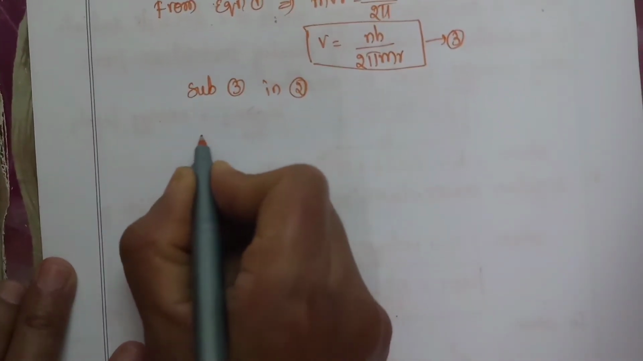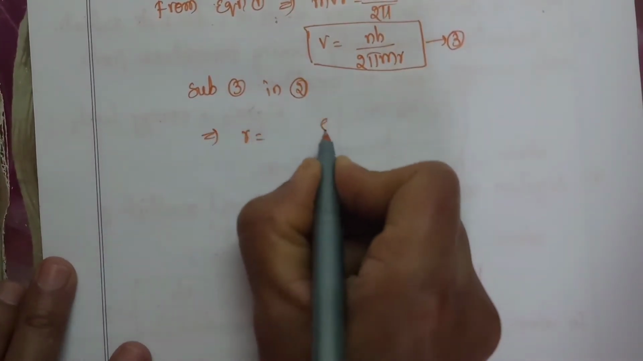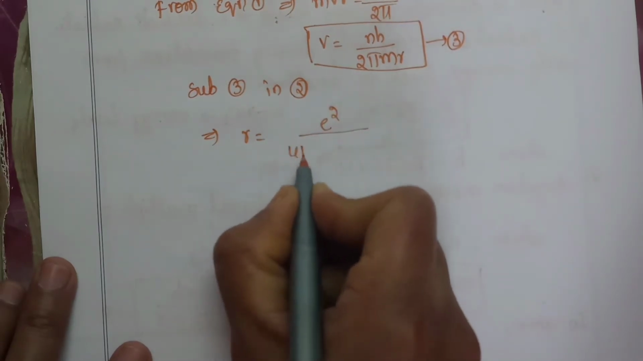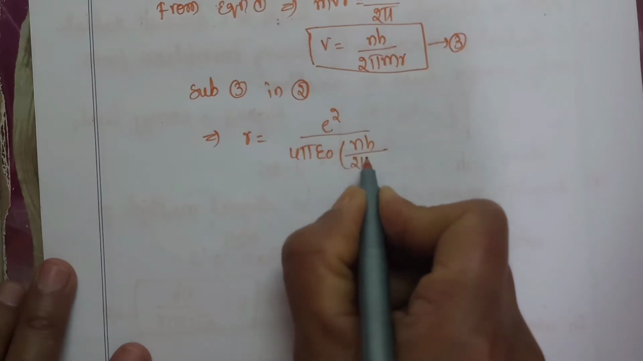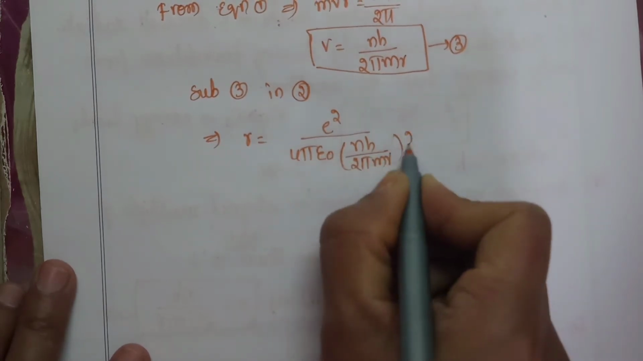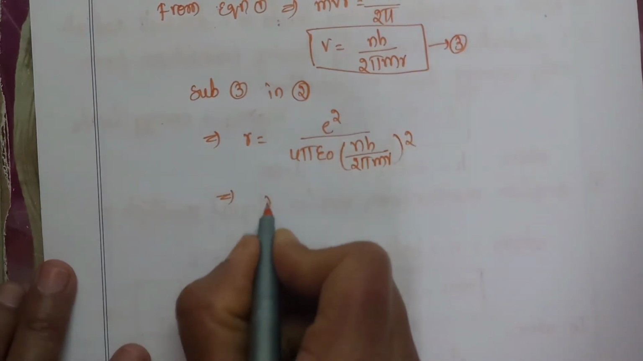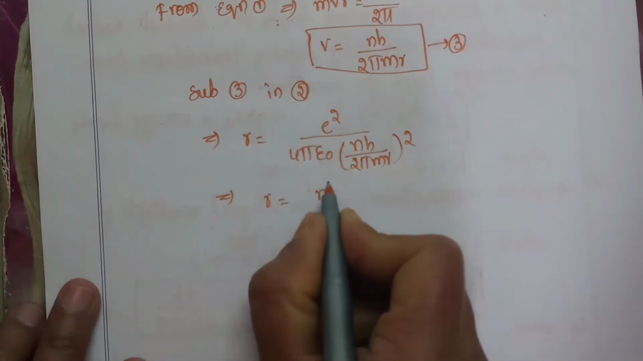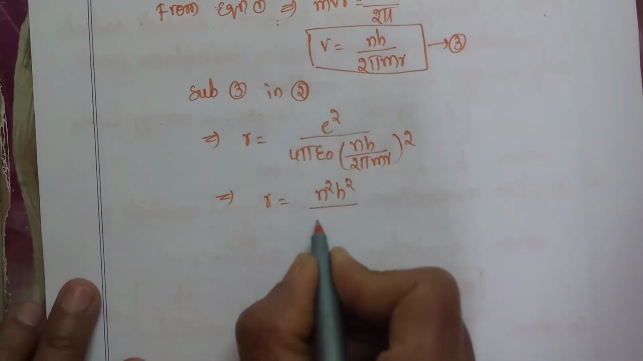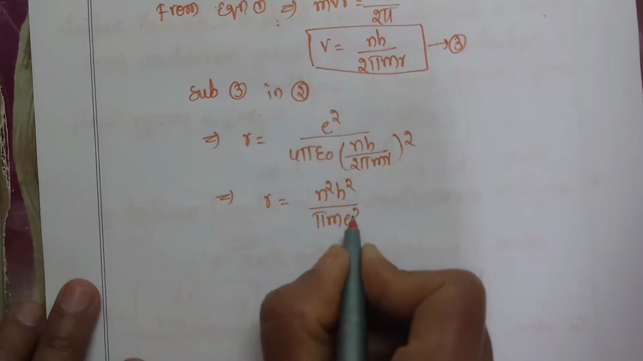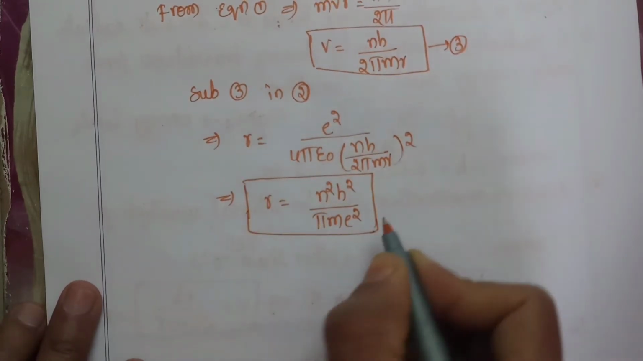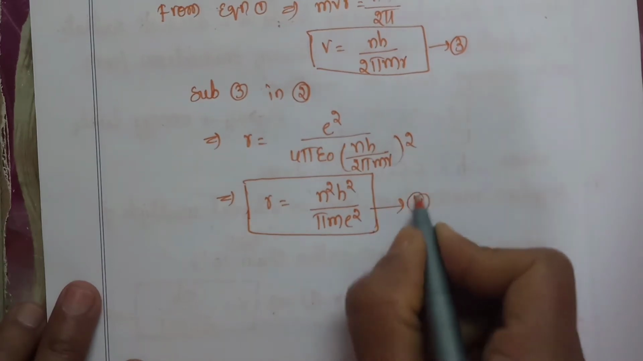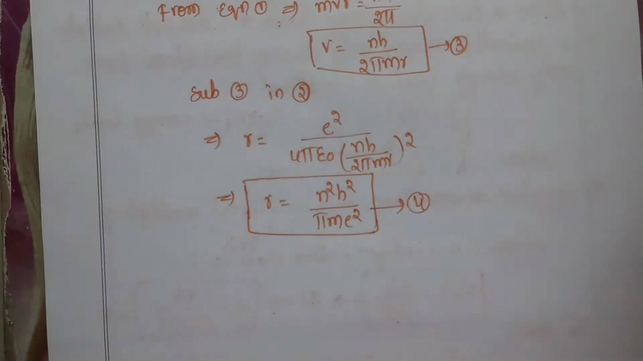we get r is equal to e square by 4 pi epsilon naught into (nh by 2 pi mr) whole square. If we simplify this equation, we get r is equal to n square h square epsilon naught by pi m e square. This is the radius of a stationary state. That means according to Bohr, this is the radius of the electron in its stationary state.